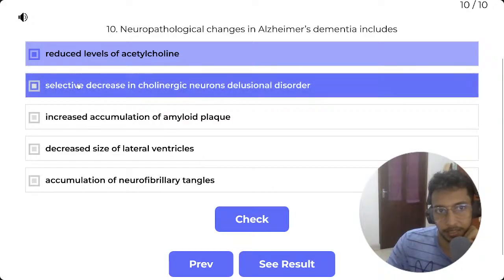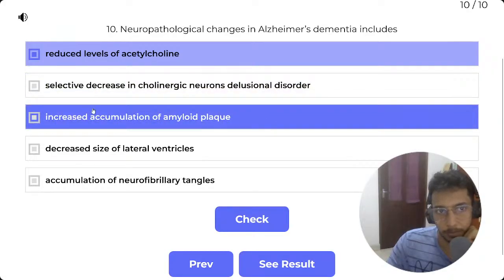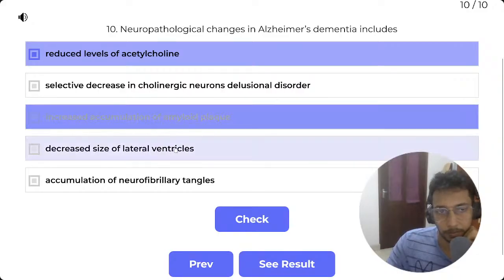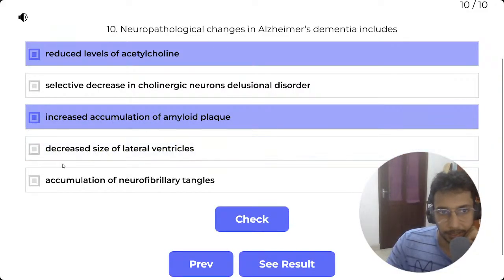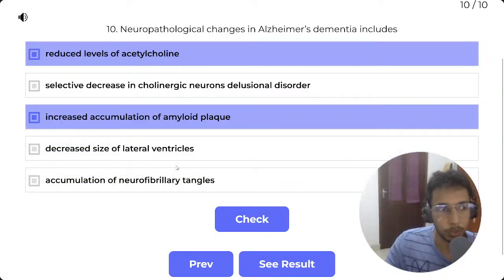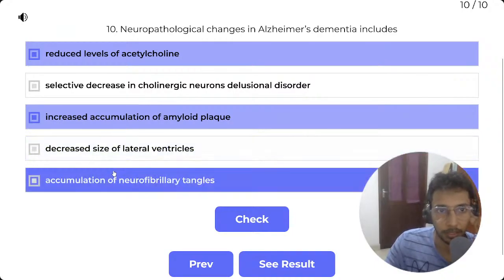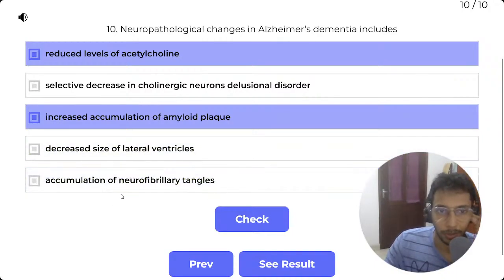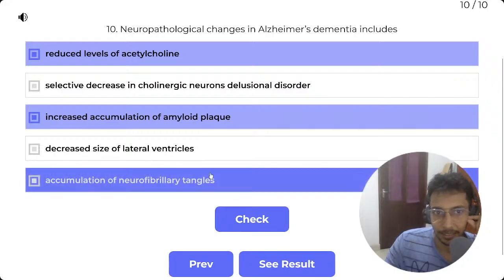But are these supposed to be one stem? Amyloid plaques, I think there were some plaques in Alzheimer's. Decreased size of lateral ventricles. Usually the ventricle sizes increase because of the atrophy of the brain parenchyma, so this is false.